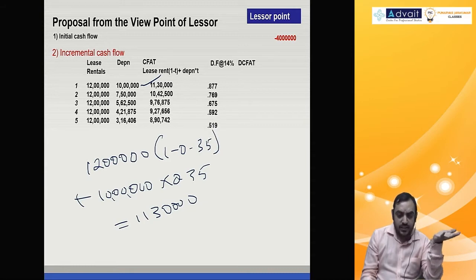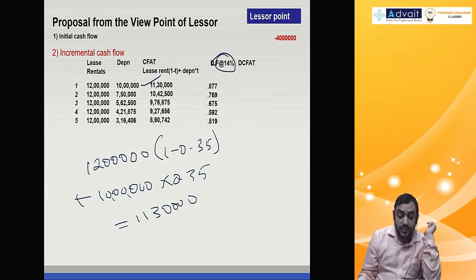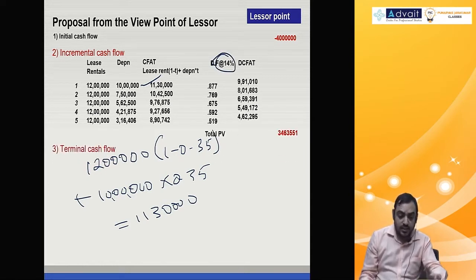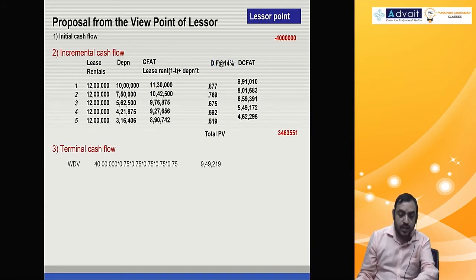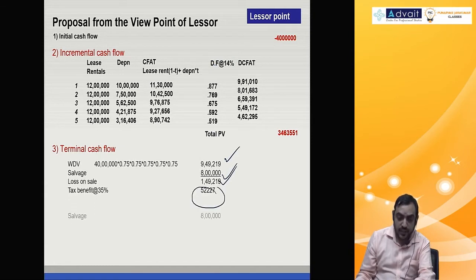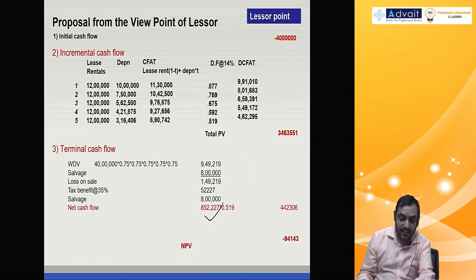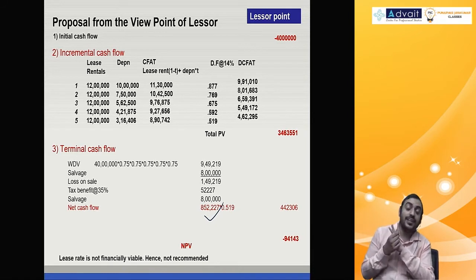Discounting factor 0.877 like that. Discounting factor, remember, rate of discount is 14%, the given cost of capital. Then you do present value. Last year terminal cash flow, same number. WDV 9 lakh 49. Salvage value 8 lakh. Same loss you get. Tax benefit 8 lakh 52. Total 8 lakh 52 into 0.59, the last year discounting factor, you get the present value. Then NPV, you get negative. Therefore, we say lease is not financially viable, not recommended. I have given the solution in the material. Please have a look at it.